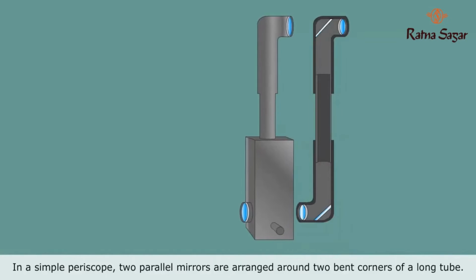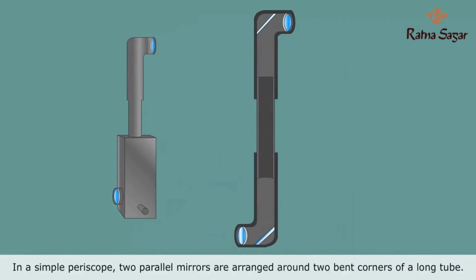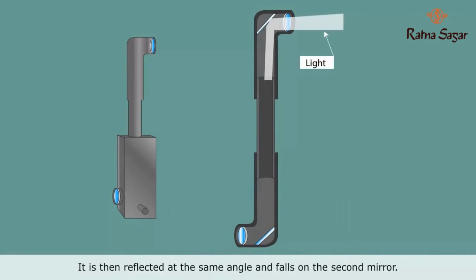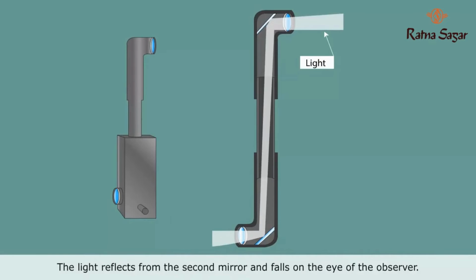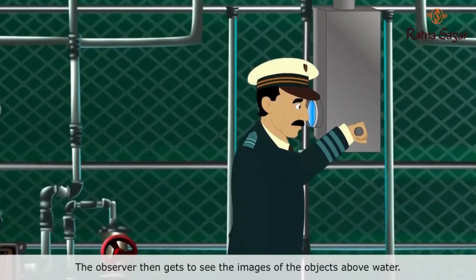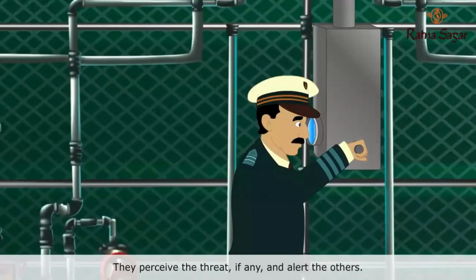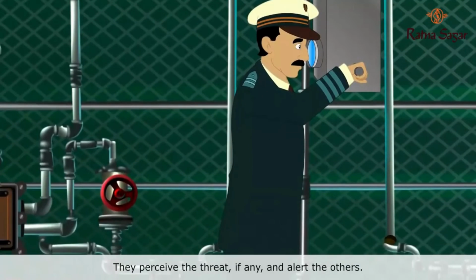In a simple periscope, two parallel mirrors are arranged around two bent corners of a long tube. They are fixed at an angle of 45 degrees. Light from the object outside falls on the first mirror. It is then reflected at the same angle and falls on the second mirror. The light reflects from the second mirror and falls on the eye of the observer. The observer then gets to see the images of the objects above water. They perceive the threat, if any, and alert the others.